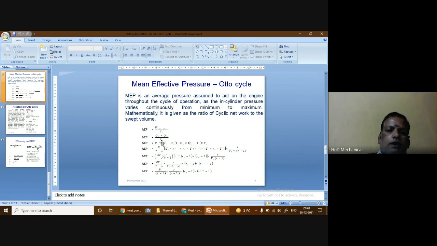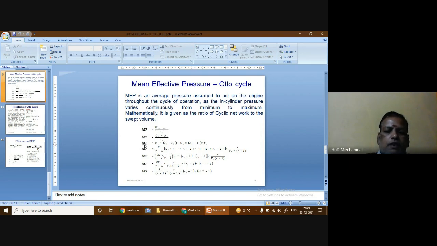Here we know that for a system undergoing a cyclic process, W net is equal to Q net, and Q net is given by Qs minus Qr, divided by Vs. So what is the mean effective pressure?